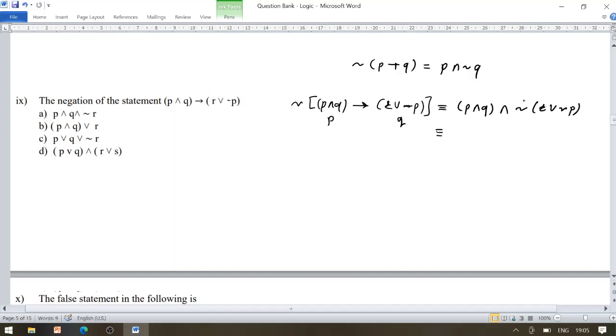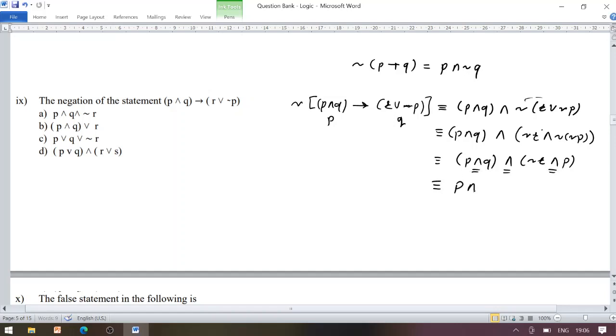Now use De Morgan's law and distribute the negation over the bracket. We get P conjunction Q conjunction negation of R conjunction negation of negation P. The negation of negation P becomes P. Now we have conjunction throughout and P is repeated twice, so we have P conjunction Q conjunction negation R ultimately. That means option A.